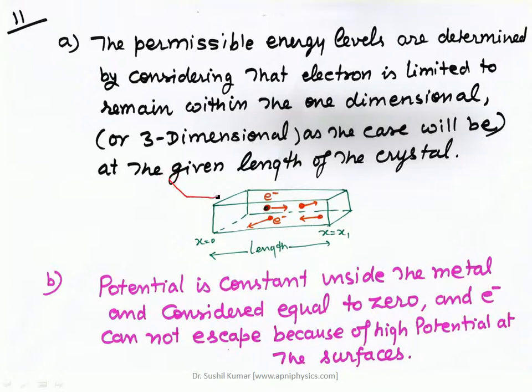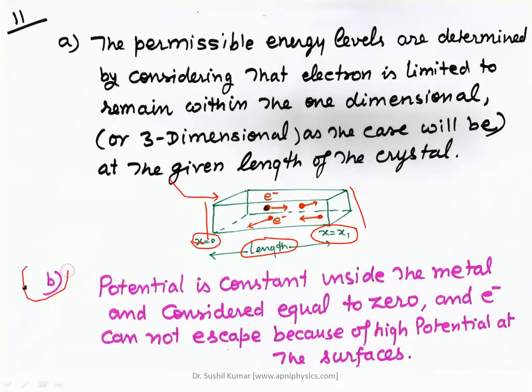So here we have defined the boundary, that the free electrons in the metal will remain within this boundary that varies from 0 to L. This is x is equal to 0, and the dimension of this metal box varies up to x1, which I have mentioned here as L. So this is the length of the box.